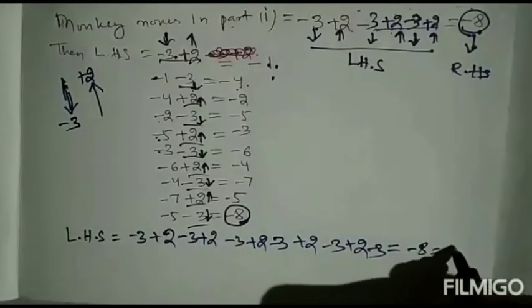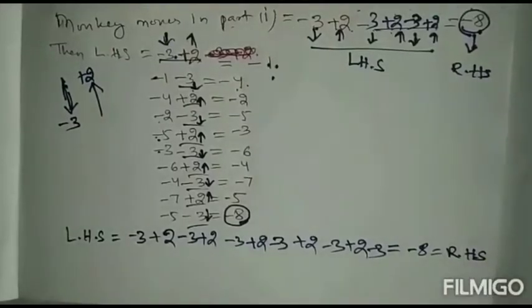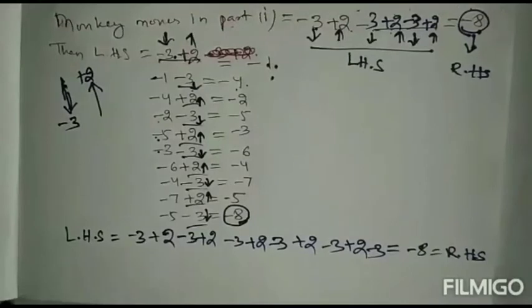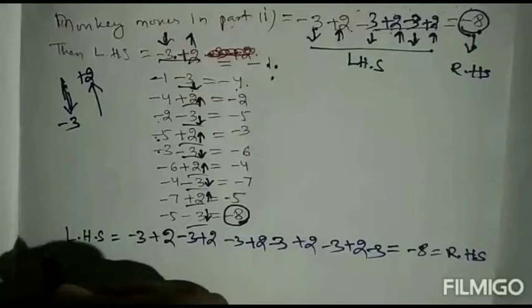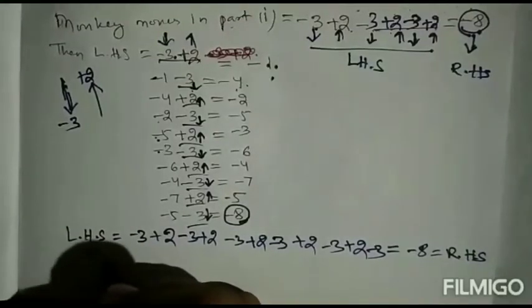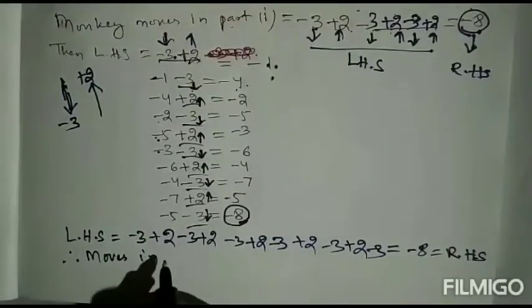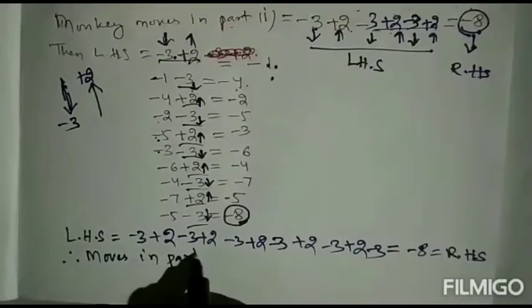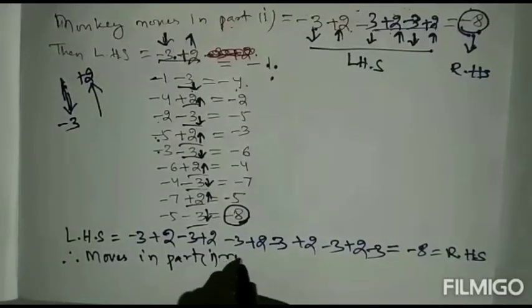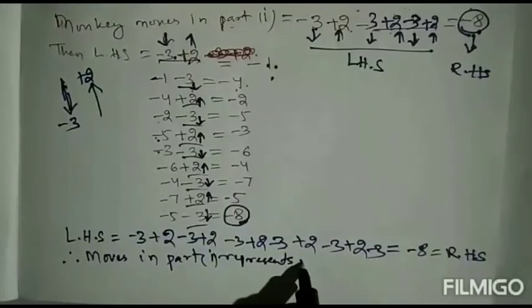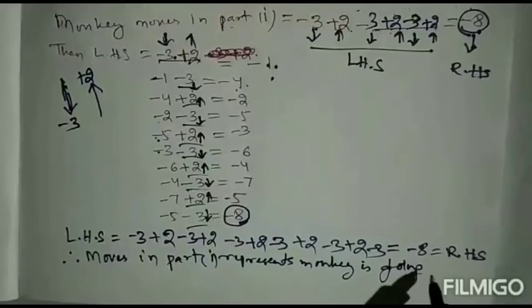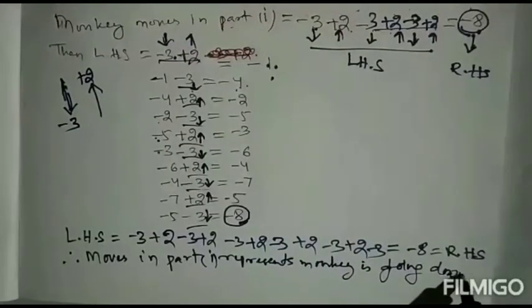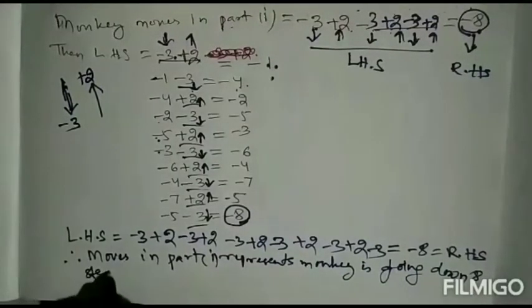So this one is what? RHS. So hence RHS is equal to -8. Hence moves in part 1 represents monkey is going down 8 steps.